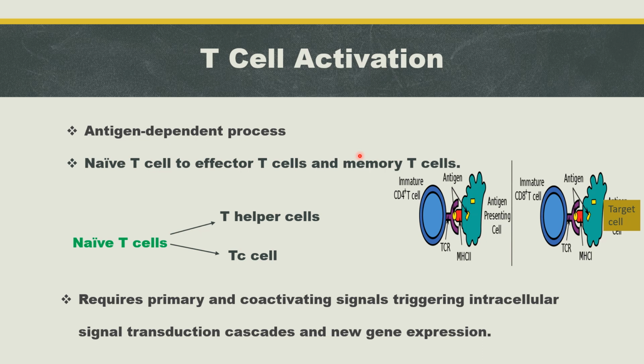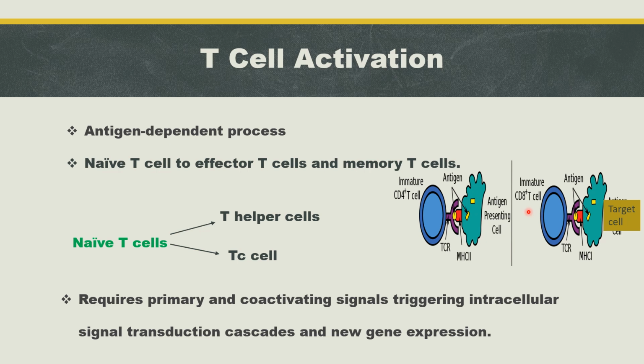There are two types of naive T cells, T helper cells and TC cells. T helper cells are also known as CD4 plus T cells because the CD4 marker is present on the surface of T helper cells, and TC cells are also known as CD8 plus T cells because the CD8 plus marker is present on the surface of TC cells.